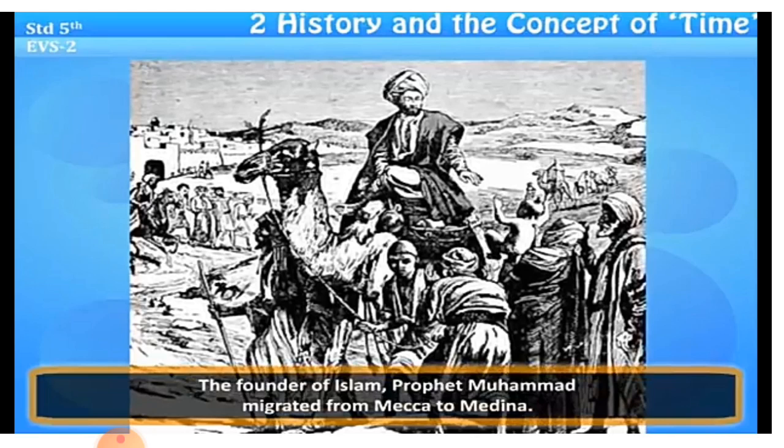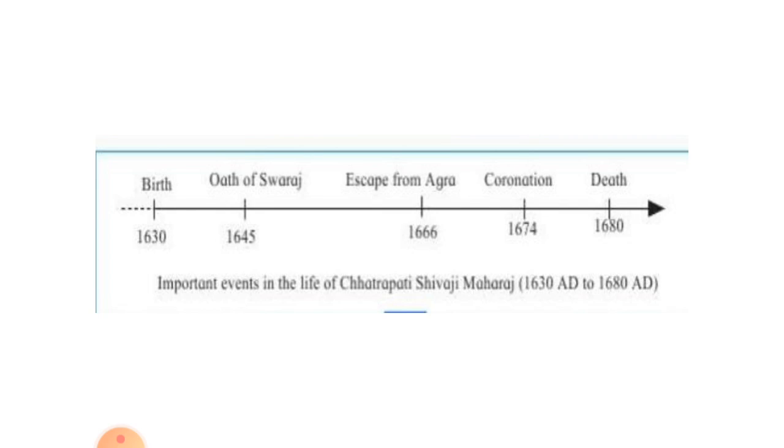The founder of Islam, Prophet Muhammad, migrated from Mecca to Medina. The Hijri era was started to commemorate this event. You will ask, dear students, which era was started to commemorate this event?